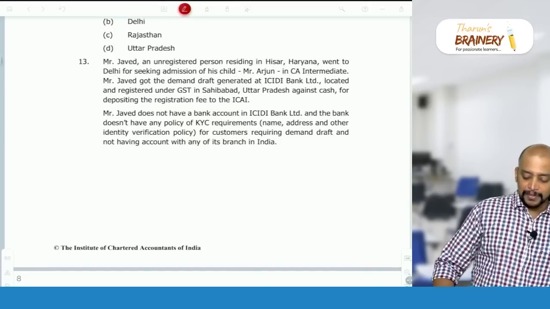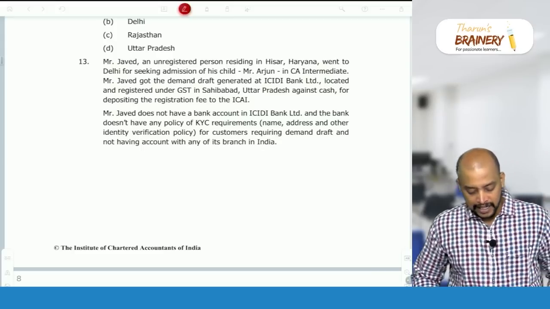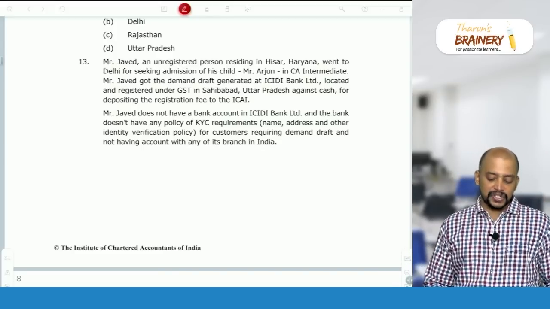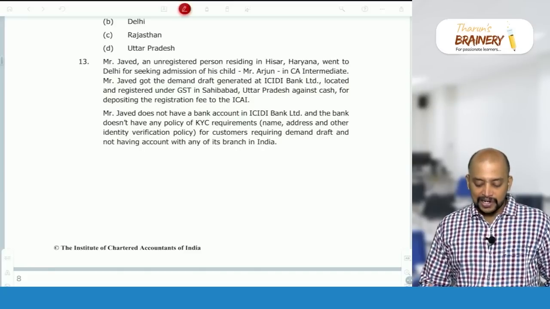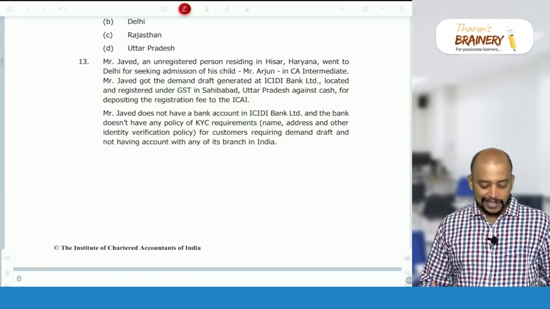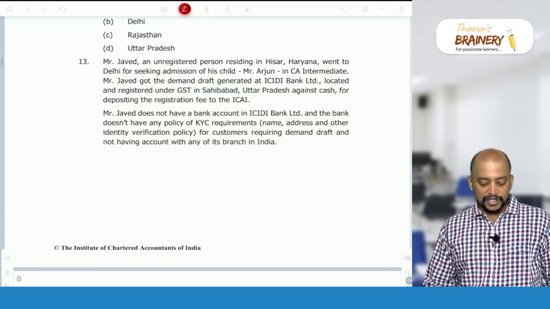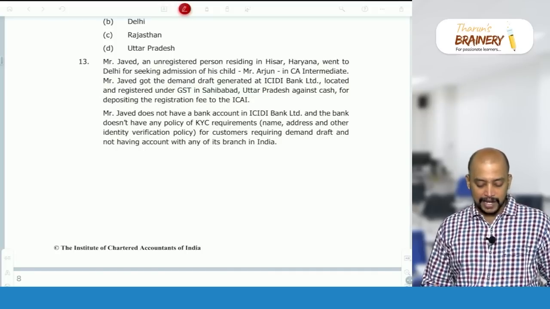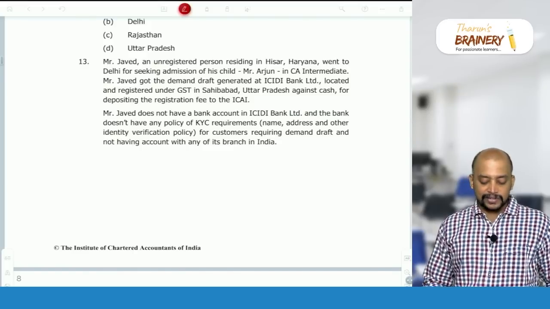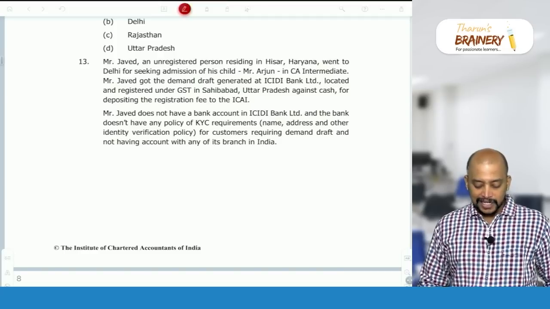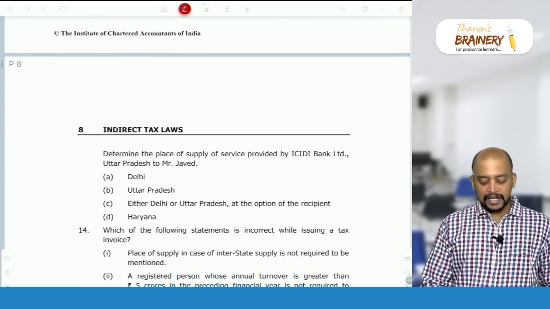Then question 13. Mr. Javed, an unregistered person residing in Hisar, Haryana, went to Delhi for seeking admission of his child, Mr. Arjun, in CA Intermediate. Mr. Javed got the demand draft generated at ICIDI Bank, located and registered under GST in Ghaziabad, Uttar Pradesh, against cash for depositing the registration fee to ICAI. Mr. Javed does not have a bank account in the bank, and the bank does not have a policy of KYC for customers requiring a demand draft and not having an account with any of its branches. Determine the place of supply.